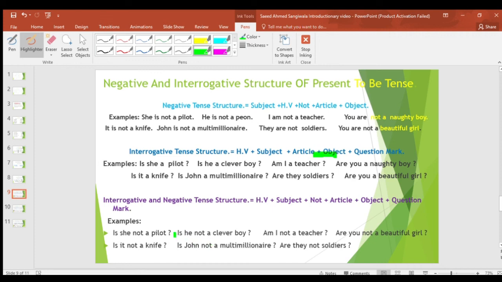First we put a helping verb, then subject plus not plus article plus adjective for increment plus noun. Am I not a teacher? Are you not a beautiful girl? Is it not a knife? Is John not a multimillionaire? Are they not soldiers?